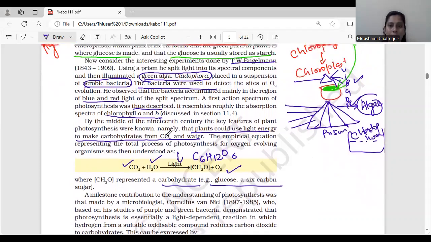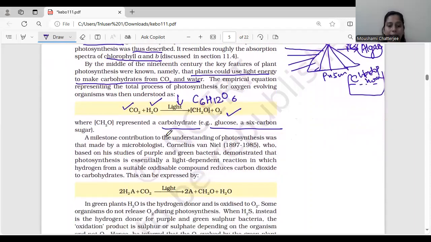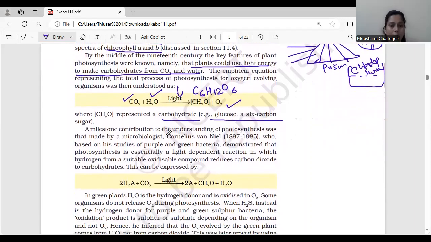Now we know what kind of contribution was given by T.W. Engelmann. This is also very, very important because this blue and red spectrum is very important in understanding the mechanism of photosynthesis. And the last scientist which we can find over here is Cornelis van Niel. He has also given a few points and contributions towards understanding of photosynthesis. He was a microbiologist by profession. So he studied the purple and green bacteria. Okay. And he demonstrated that photosynthesis is essentially a light dependent reaction.